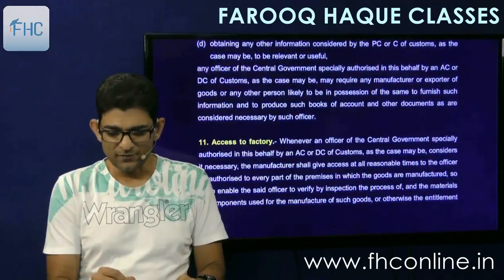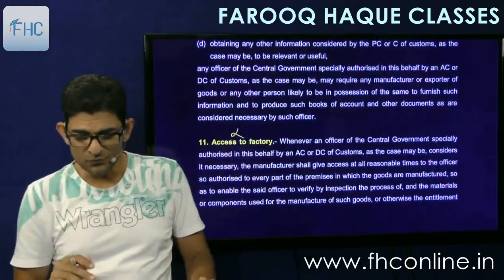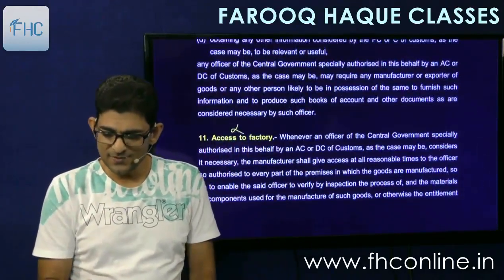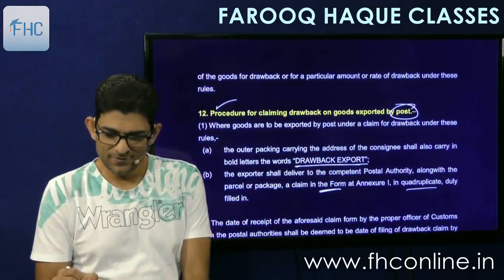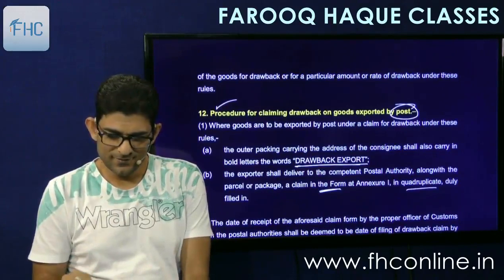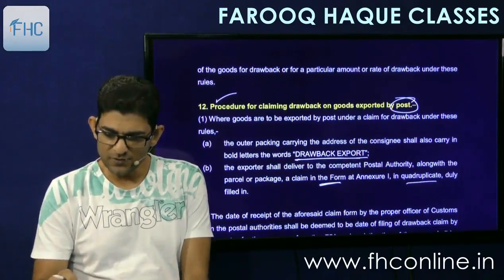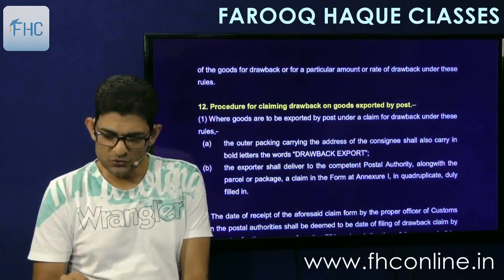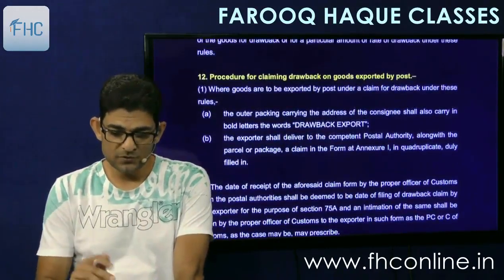And access to factory. These are all not for exam point of view. The ACDC can go and check your factory and all. Then procedure. Now procedure is similar to 74 that we had seen, by post and other than post. So all those points remain the same.